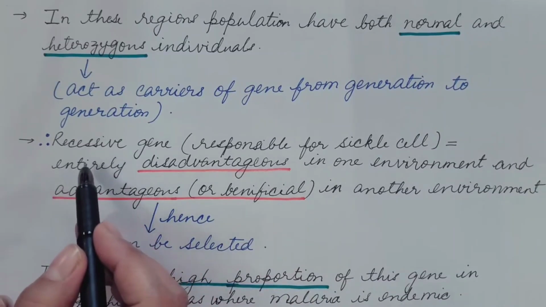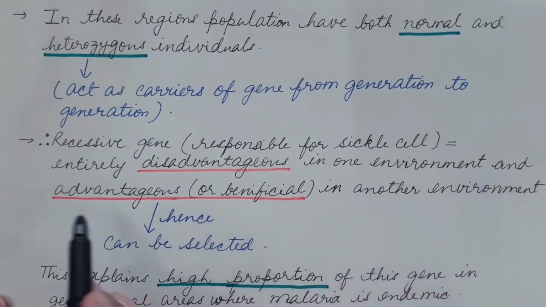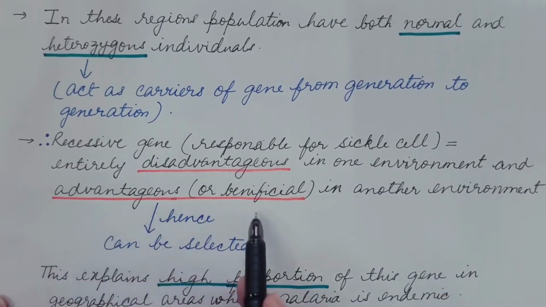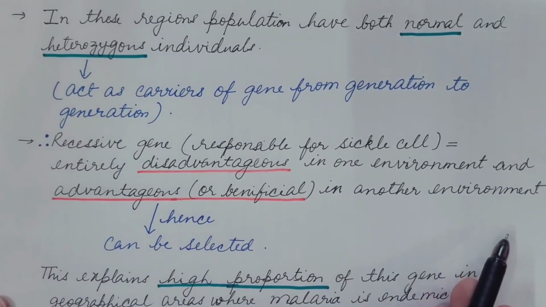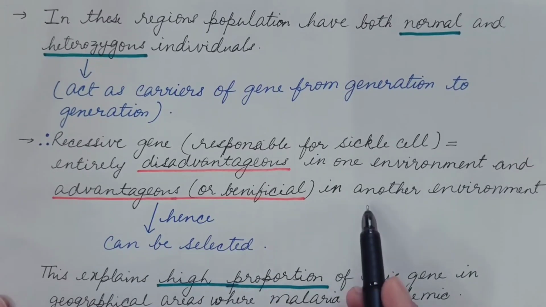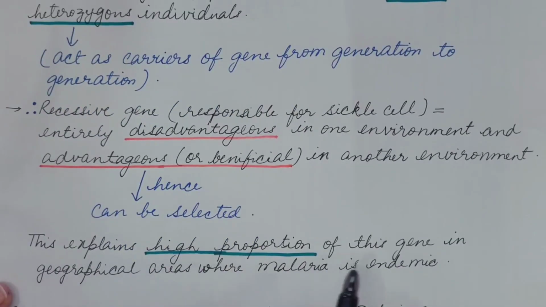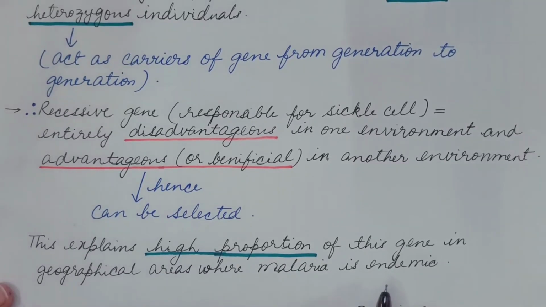It is entirely disadvantageous in one environment and advantageous or beneficial in another environment, that is, the environment where malaria is endemic. Hence it can be selected in these regions. This explains the high proportion of this gene in geographical areas where malaria is endemic.